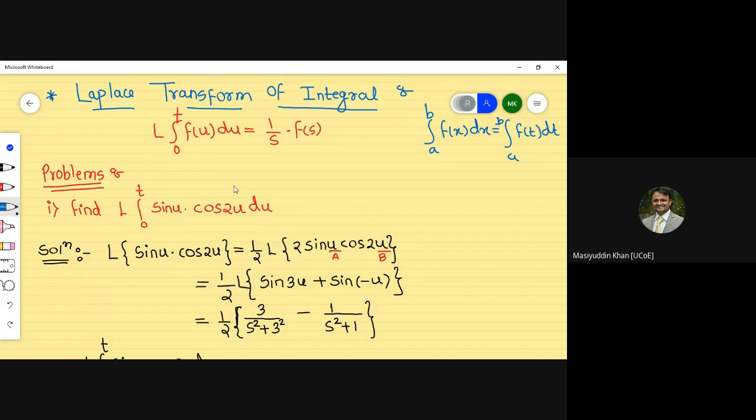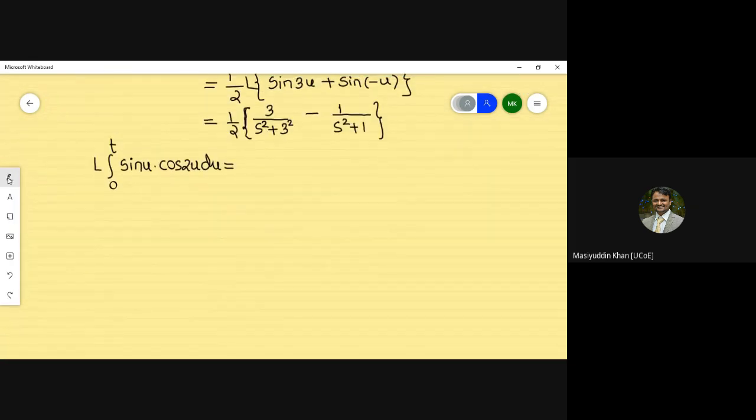So similarly, we have to calculate the Laplace transform of f of u. So the variable we can treat as it is, but the final result will come in terms of frequency domain or s variable. So that's why here s is represented. Here we can take any terms or any variable. So please try to understand this part. So coming to this part, now 0 to t is here.